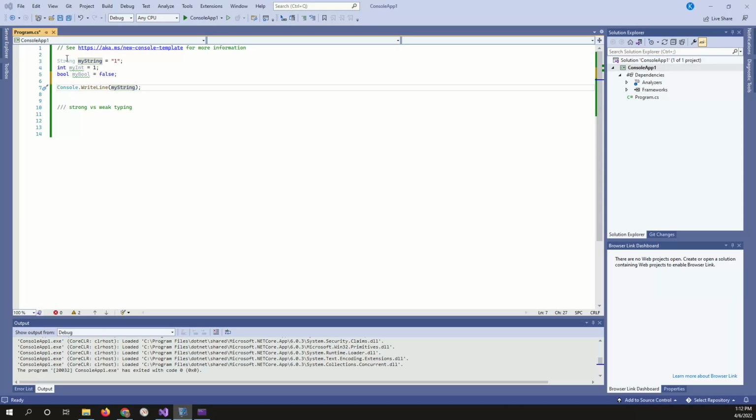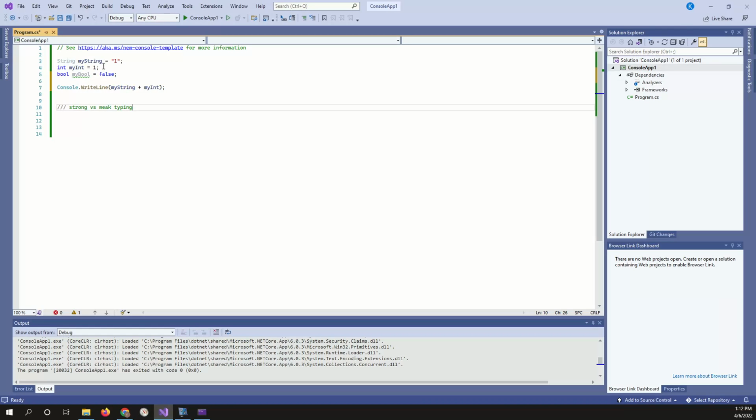Again, we have a variable and we have a data type. This is a string, correct? Now that the variable is declared as a string, it can always be a string, and that's about it. But what happens if we want to do something with this? So we get my string plus my int. What happens when we do this? We're getting the text 1 versus the number 1, and we're trying to add them together.